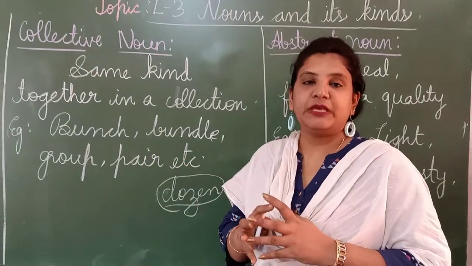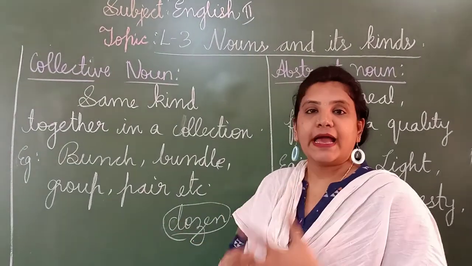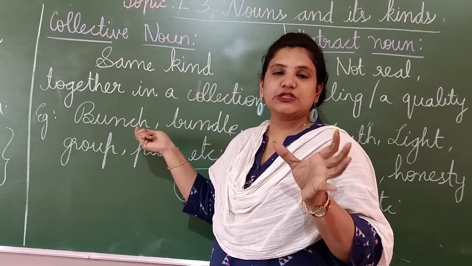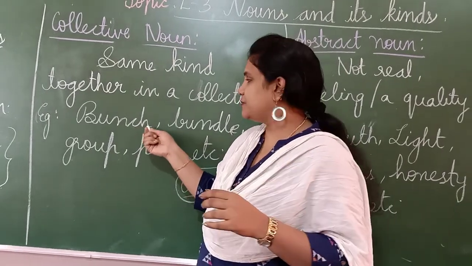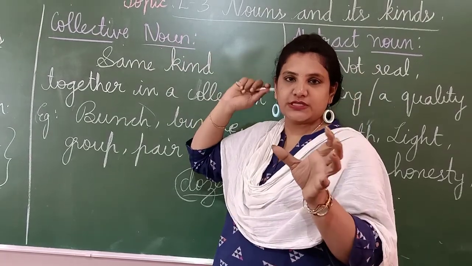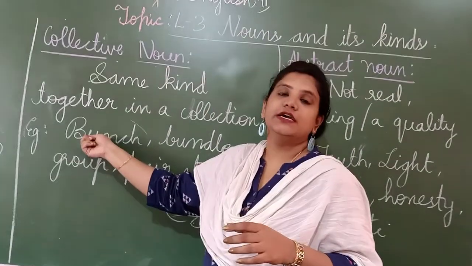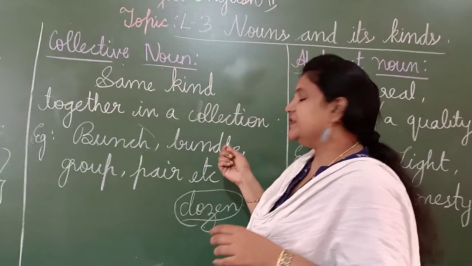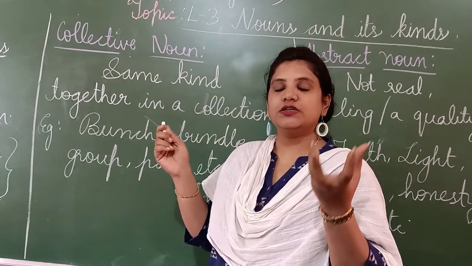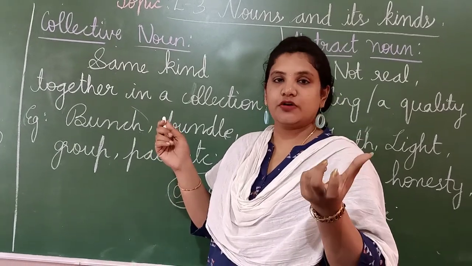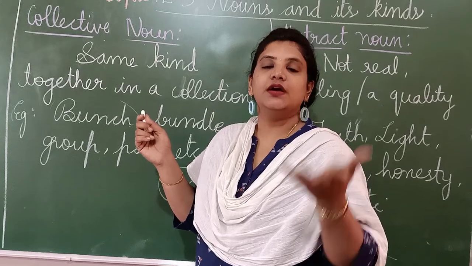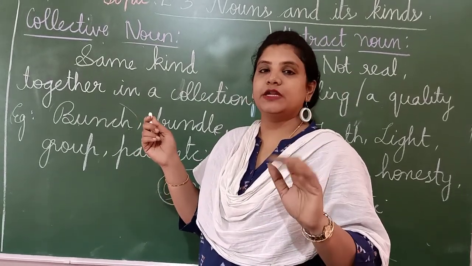A group of people, a group of animals. So a bunch of roses is called as what, children? Bunch. Bunch is called a collective. Now when you take a bunch of roses, that bunch is your collective noun. Okay? Even eggs, right? If you take 12 eggs together, what is it called? It is called a dozen of eggs. Bananas. If you take 12 bananas, it is called a dozen of bananas.